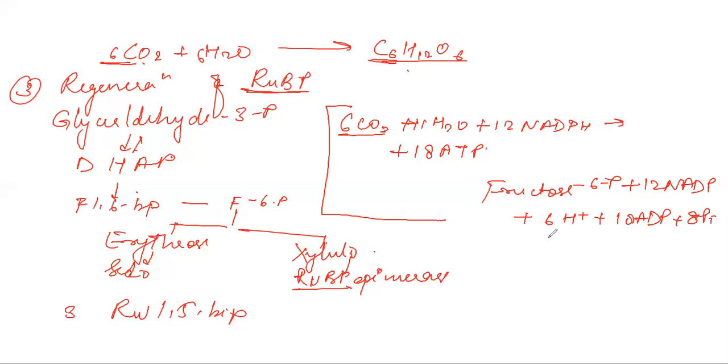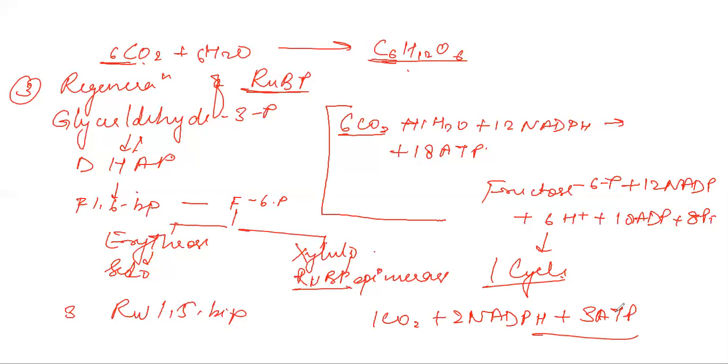If we talk about one cycle, in one cycle you fix 1 CO2, you require only 2 NADPH molecules which are formed in the light reaction, and you require 3 ATP for the fixation of 1 CO2 molecule. So this is your C3 cycle, or the Calvin cycle.